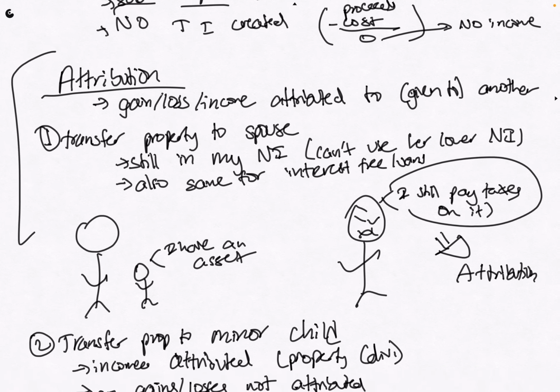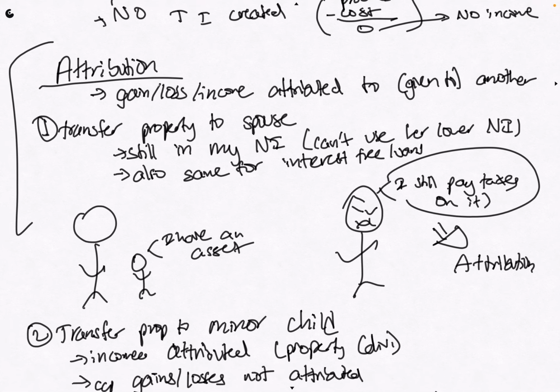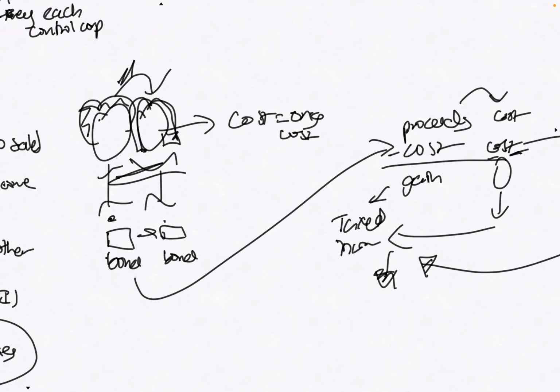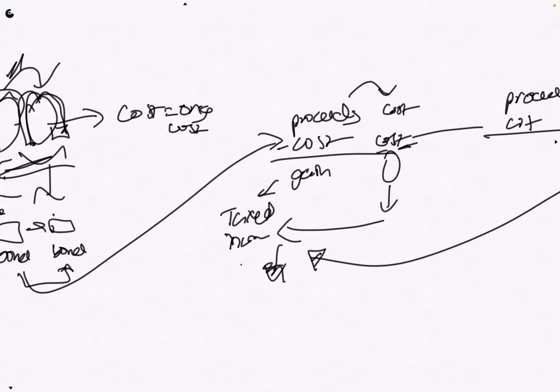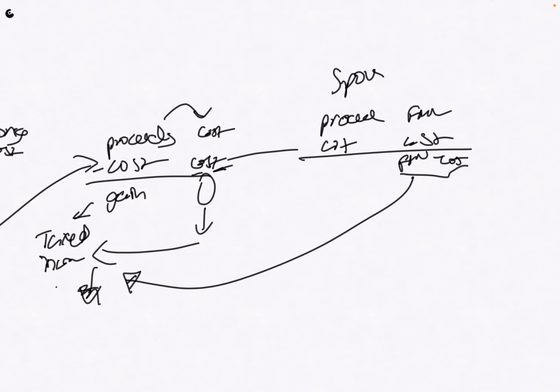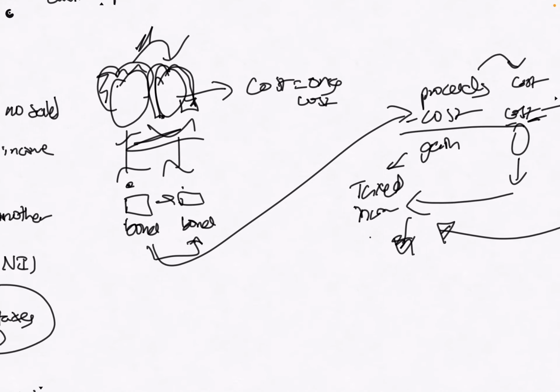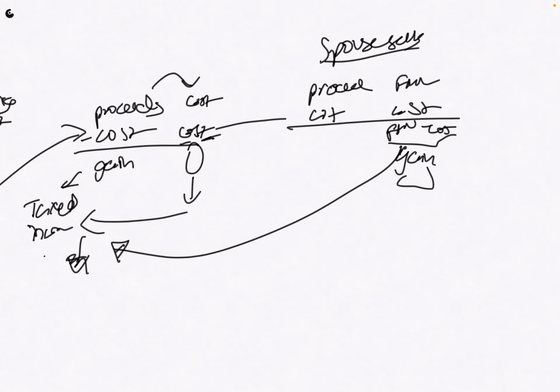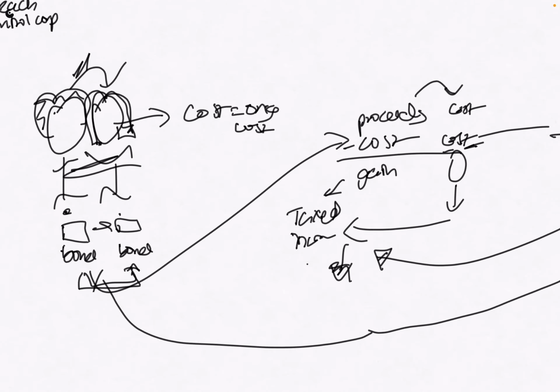I mean now. So attribution basically means a gain, a loss, or an income is attributed to, basically given to another. So in this case over here, I am giving this property to the spouse. Right now I pay no taxable income, but in the future when the spouse sells it, they get this gain. The thing is, it's as if this sale never really happened. It's as if I still own it. So any type of income, any type of gain that comes on this goes to me. That is what attribution is called.